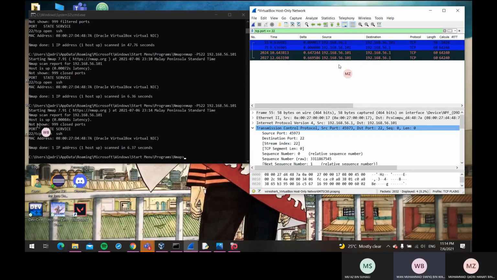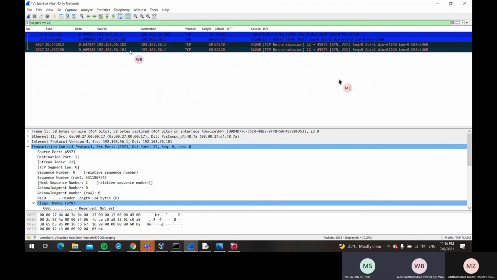Okay, now we see that only port 22 is open, and we're done with the scanning. We filter for only TCP port 22. As we can see in Wireshark, this scanning option sends an empty TCP packet with the SYN flag attached, and the SYN flag tells the VM that we are attempting to connect. If the port is open, the VM will start the second step of the 3-way TCP handshake. First, it sends the SYN, and then the VM replies with SYN-ACK. But it's not the complete 3-way handshake.